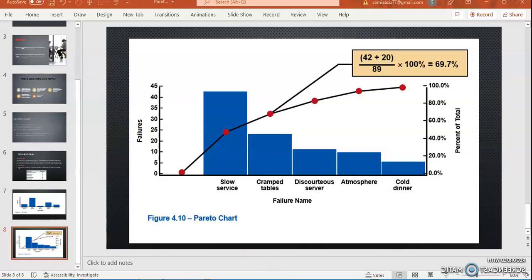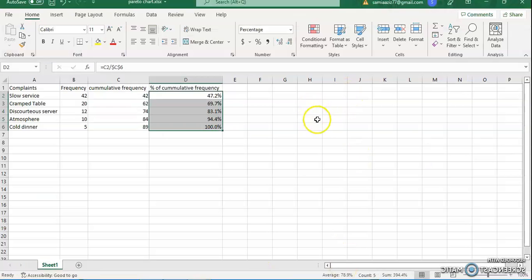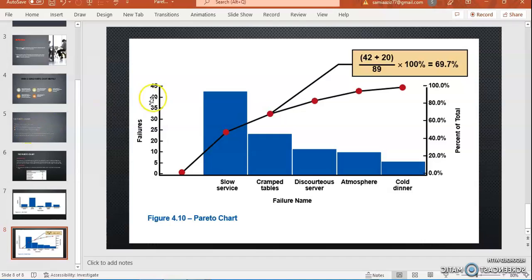Then the third value that we calculated here is 83.1. So the third value is going to be 83.1 here. Okay, so a little bit up, but approximately. So there is the third value of it, right? And this way we have to make a